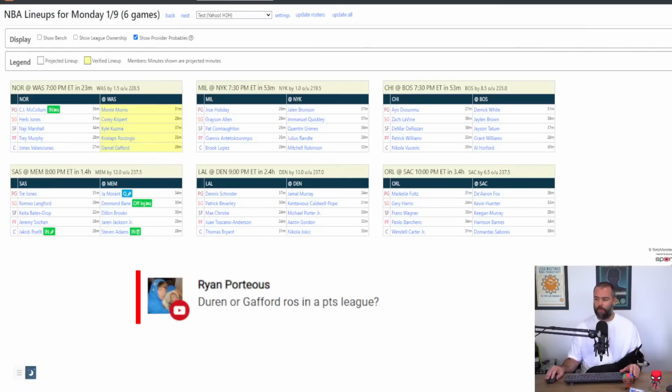Duren or Gafford rest of season points league? Well, have a look. What are they averaging over the last week in a points league? And that's a pretty fair representation of their rest of season value.